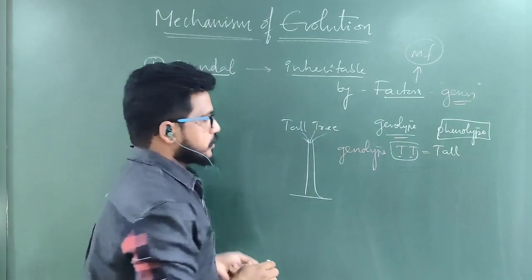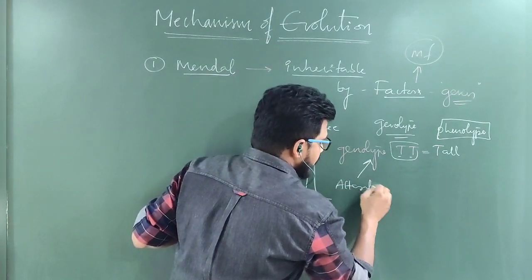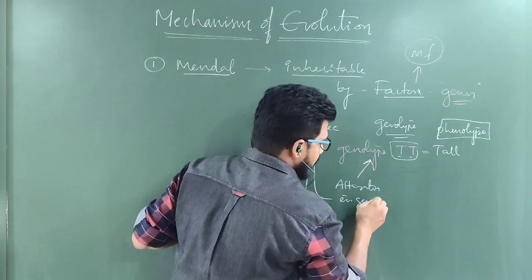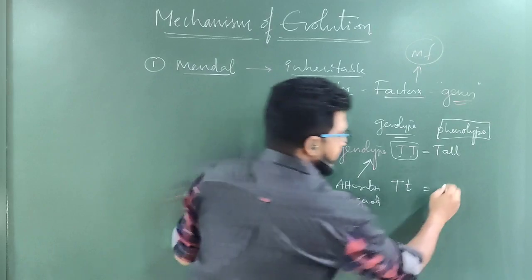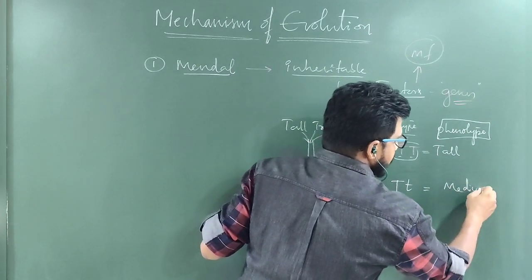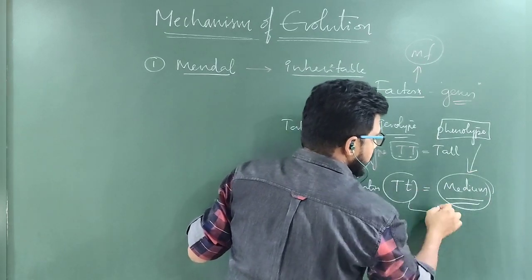So if there is any alteration in the genotype, say it is capital T small t, then it will be a medium height plant. So the phenotype will change according to the genotype.